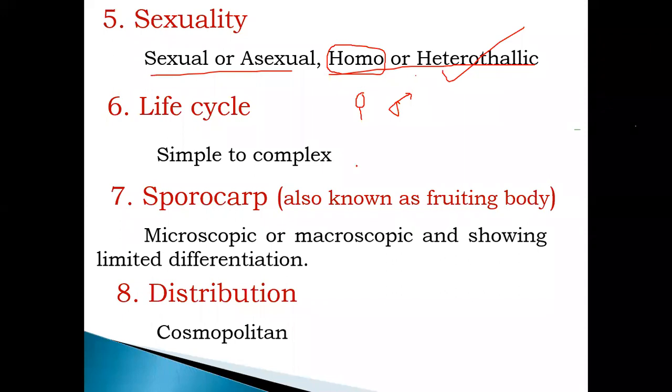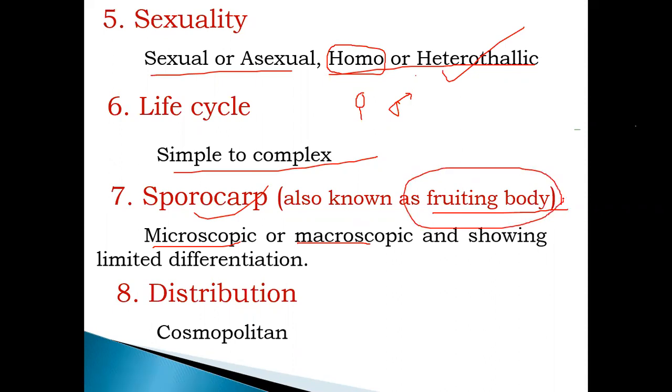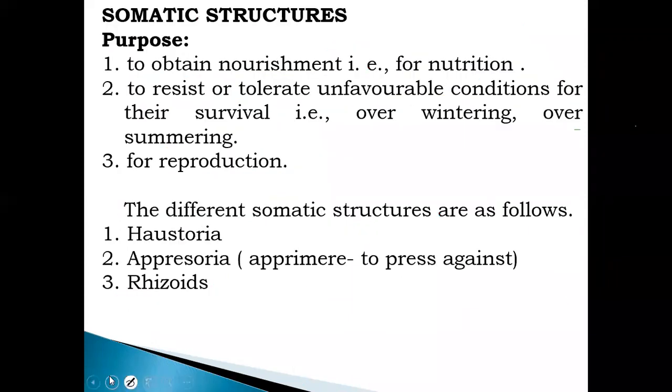Next one, life cycle, that is simple to complex life cycle. Sporocarp, that is microscopic or macroscopic. Sporocarp is nothing but the fruiting body, the body that contains the spores or produces the spores. These fruiting bodies are either microscopic or macroscopic, meaning some require a microscope for observation, while some fungi can be seen directly with our naked eye. And cosmopolitan distribution means that a particular fungus is distributed worldwide or everywhere. Okay, this is all about the characteristics of fungus.